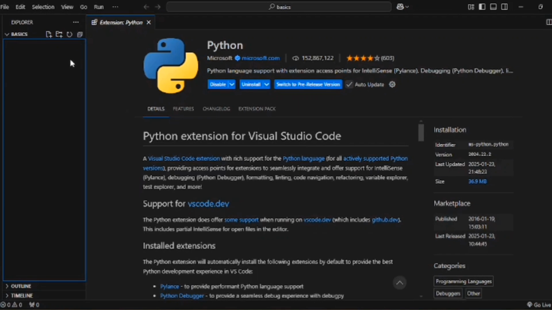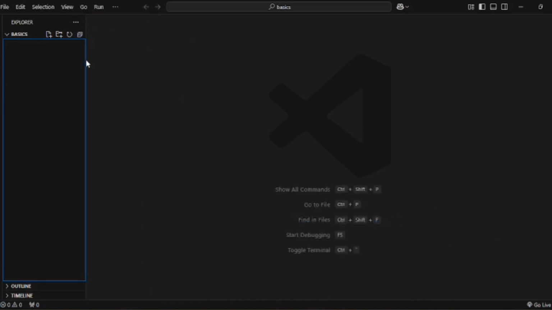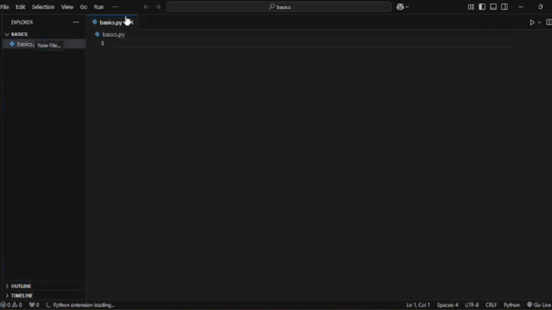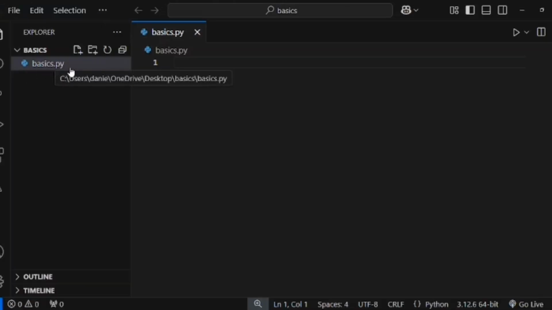Okay, so after it's installed, go back to your file and create a new file. So this is where we create a new file. Okay, so we create a new file and then we name this basics.py and hit enter. Okay, the ending .py is very necessary. It indicates that the file is a Python program.